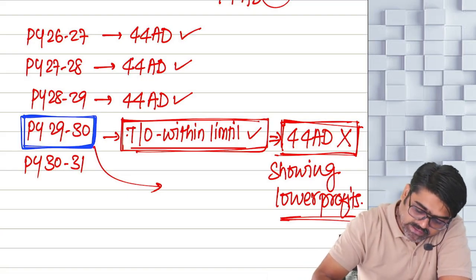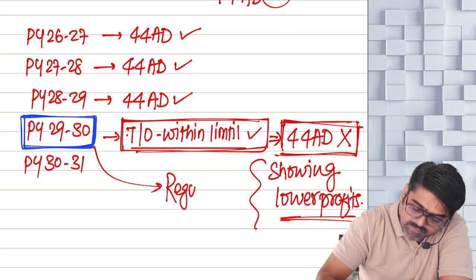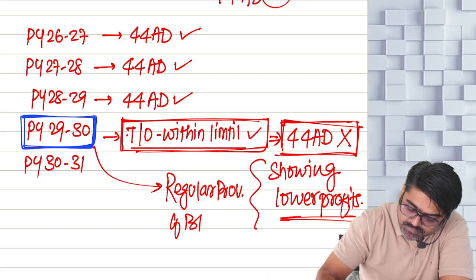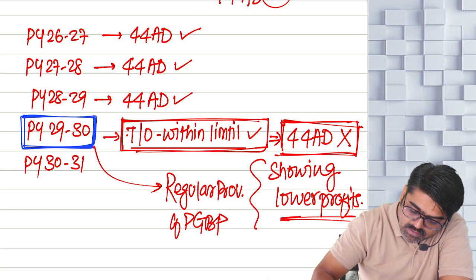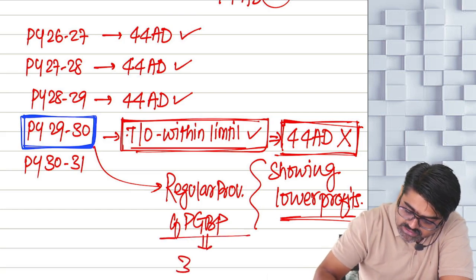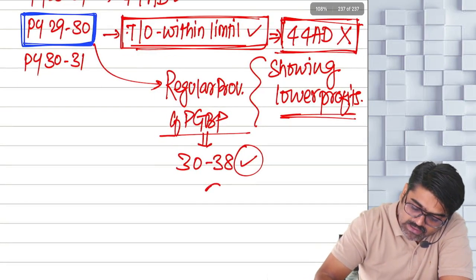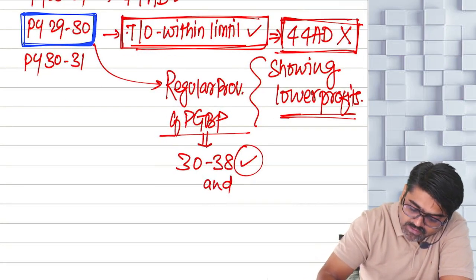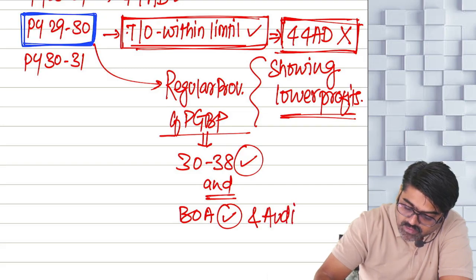So in this year, now these lower profits are to be calculated by following what? Regular provisions of PGBP head, by taking all the deductions of section 32, 38. And also for this year, now the books of accounts will also be maintained and they will also be audited.